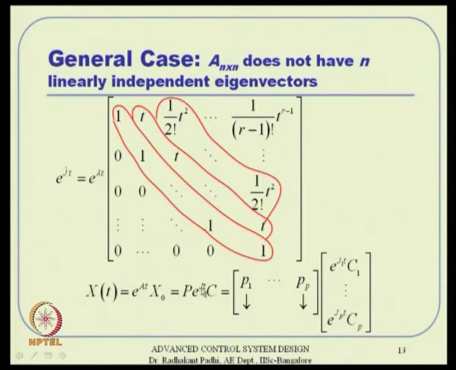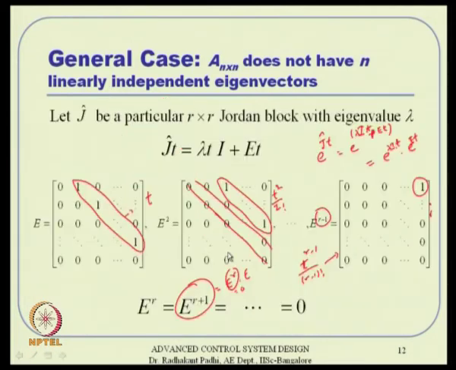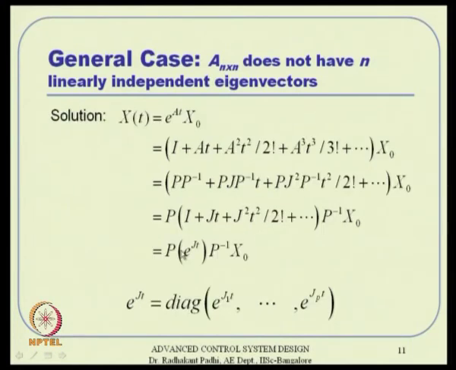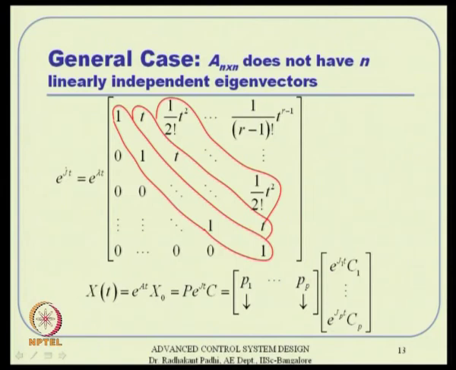So, this is what you are putting here, P e to the power J t into C. That again I put back here, and this C is what we are defining here. But the moment you see C 1, C 2 and all that, I cannot write them as really the elements of the C matrix.